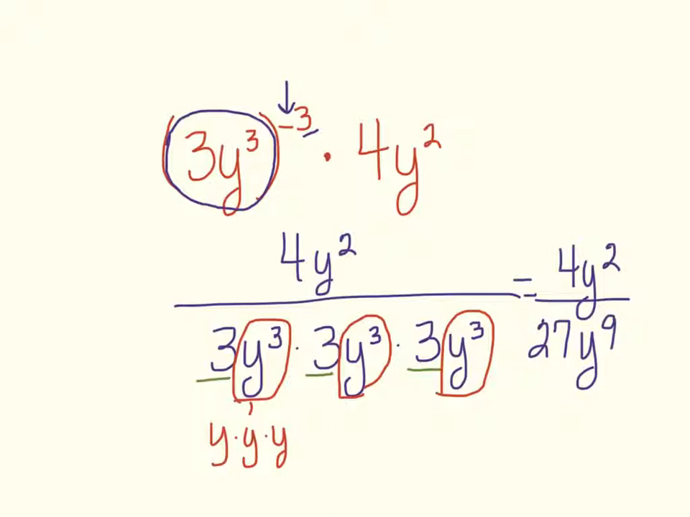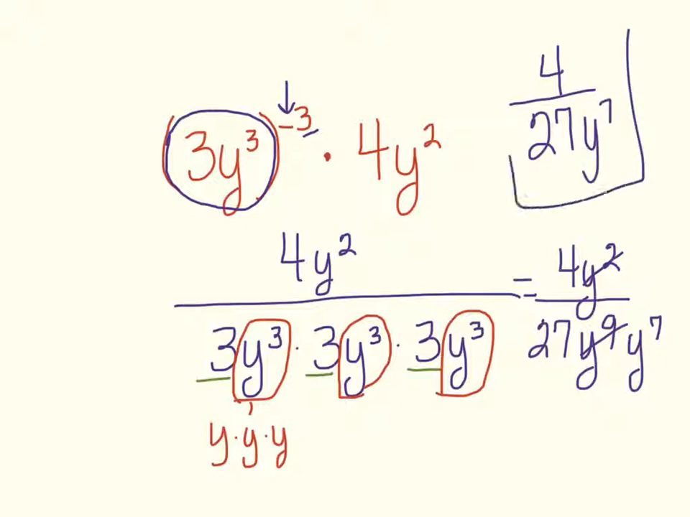Now, if there's a common factor between 4 and 27, then we would simplify that, just like we would simplify a fraction: divide both the top number and the bottom number by the same factor. There is no common factor between 4 and 27, so we're going to look at the y's. Since there's 2 y's here, we can cancel out 2 y's down here, and we started with 9, so we're going to be left with 7. That leaves 4 on top and 27y to the 7th power on the bottom. That would be our final answer.